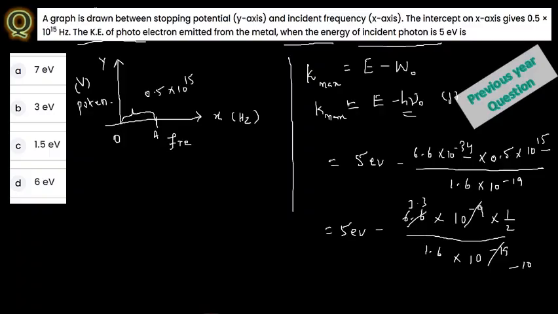If you cancel here, 2 into 2, that is 3.3. If you cancel here, 1.6 into 2, that is 3.2. So 2 times I can mention here. From this, what you are going to have is 5 electron volt minus 2 electron volt. So the answer in this case is 3 electron volt.